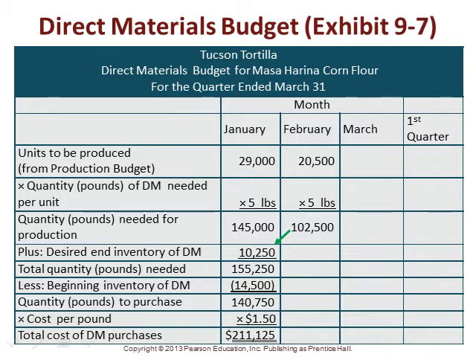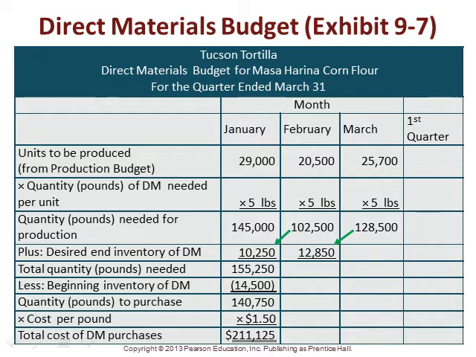So if we go through that same process for February, we know that we have 25,700 units of production scheduled for March at 5 pounds per unit. So we have 128,500 pounds of material needed for production for March. That tells us that we need 12,850 pounds of material in our ending inventory in February.